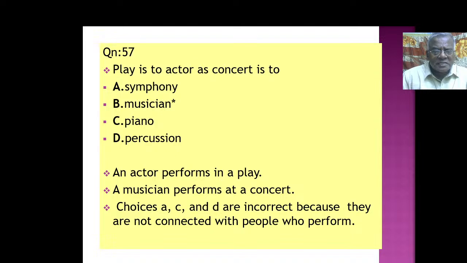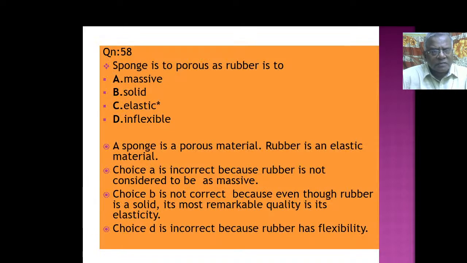Choices A, C and D are incorrect because they are not connected with people who perform. சிம்பனி, பியானோ, பெர்கஷன்லாம் ஆட்களோட தொடர்புள்ள. நம்ம இங்கே ஆட்களை பற்றி பேசுகிறோம். Play is to actor as concert is to musician. This is how we have to reason out and find the correct answer.